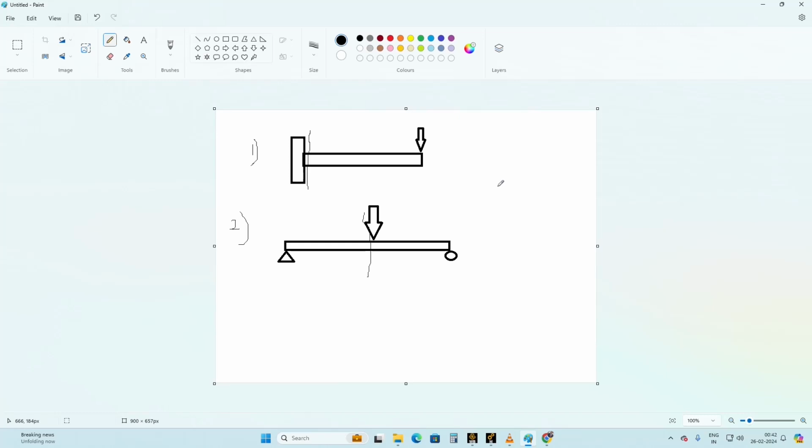For that we need theoretical knowledge as well as experience, so that we can correlate which is correct. If you apply the correct boundary conditions, you will get correct answers. So you have to approach the problem correctly, like whether you have to go with 1D, 2D or 3D.